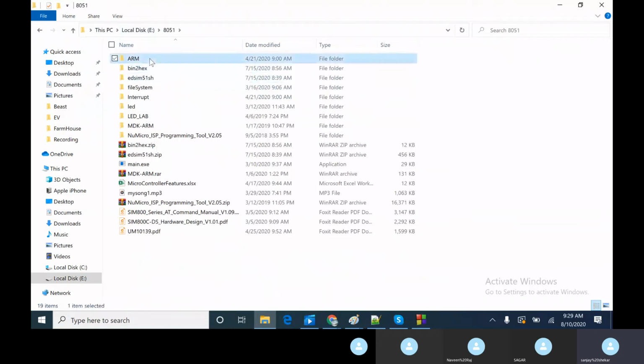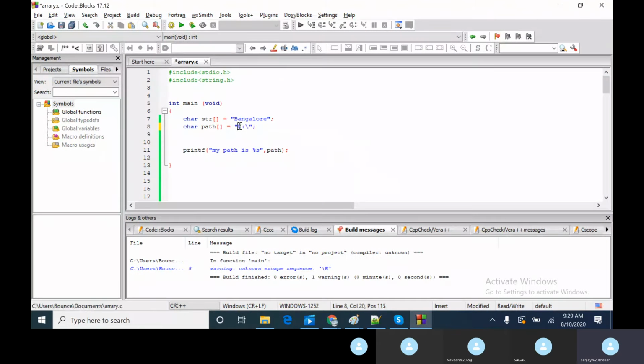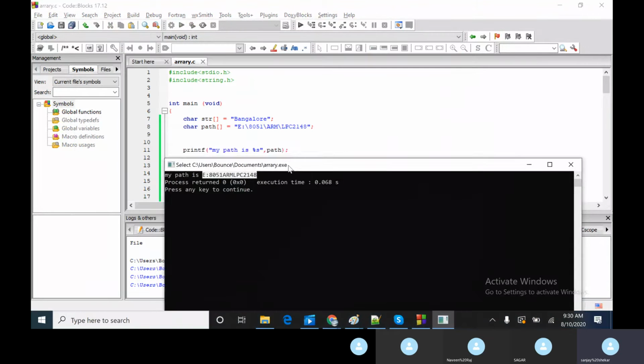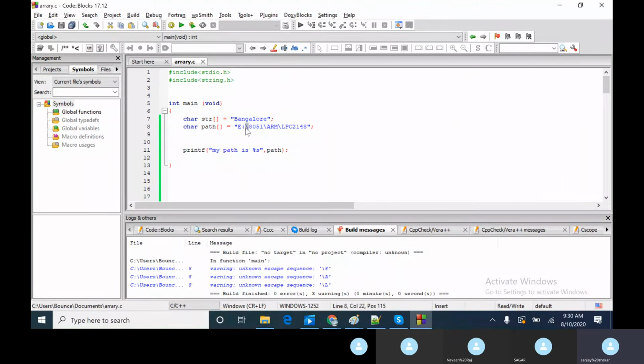So now let us say E drive, I'll go to some other code, or I'll go to E drive 8051 and let's take this as a path. I want to print this, so let us try to print this. And if you see, there is no slash at all anywhere. So in my string I had 3 slashes, 1, 2 and 3. There is nothing here because everything is considered as escape sequence, and it tries to see if there is any command. It doesn't know what is the command, so it just leaves it.